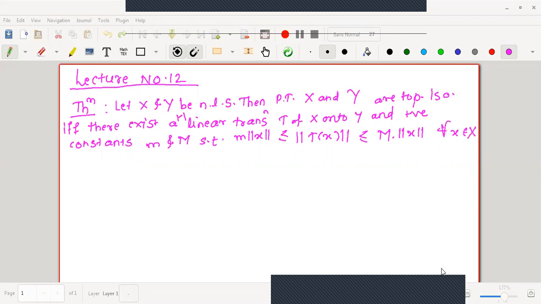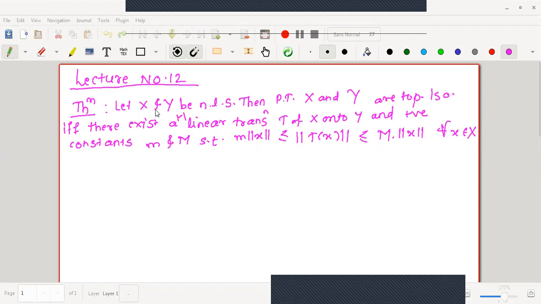Before going to the theorem, we will recall the definition of topological isomorphism. Two linear spaces N and N' are said to be topologically isomorphic if there exists a linear operator T from N to N' having an inverse. Second, T establishes an isomorphism of N into N'. And third, T and T inverse are continuous on their respective domains. Okay, let us go for the theorem.